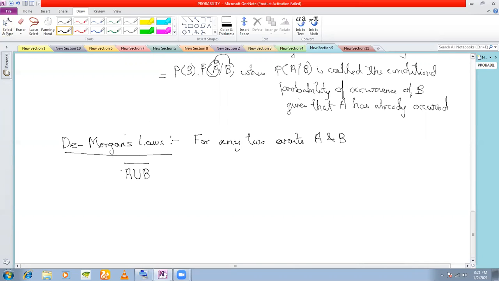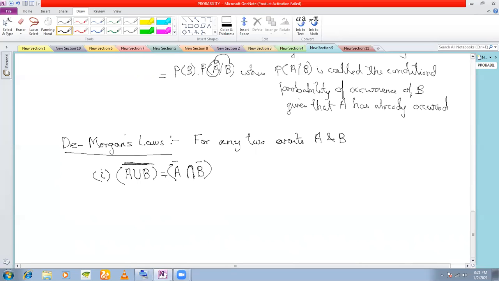Remember from sets, A union B whole complement, I can write this as A complement intersection B complement. Do you remember this from sets? A union B whole complement will be equal to A complement intersection B complement.